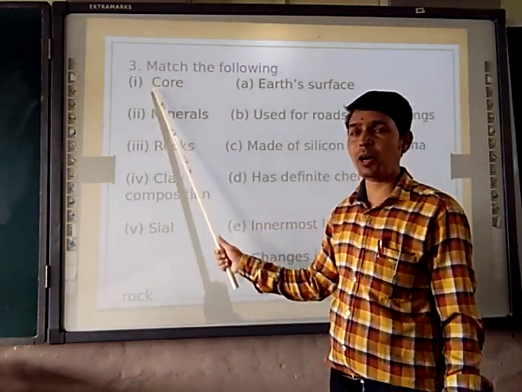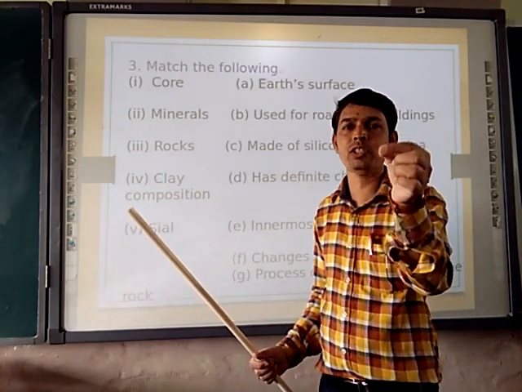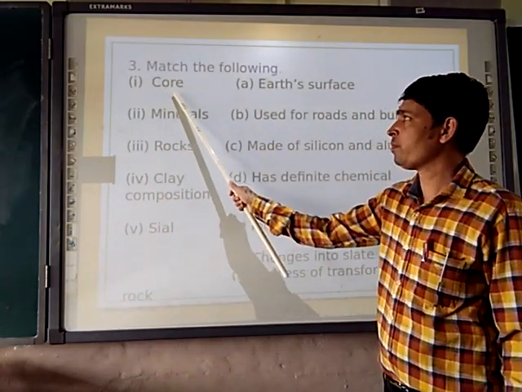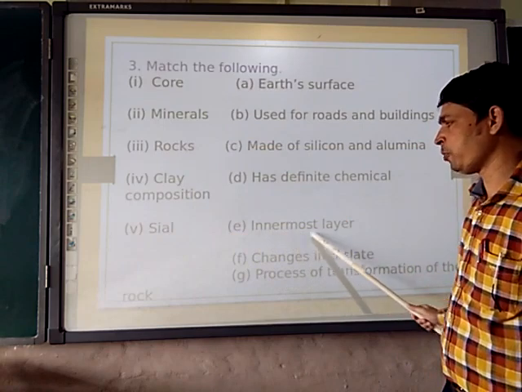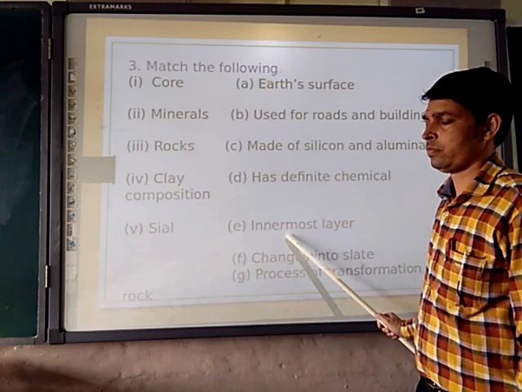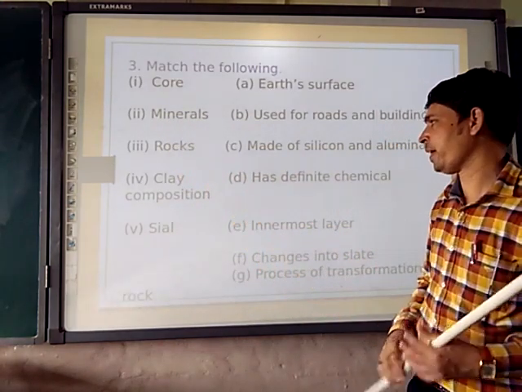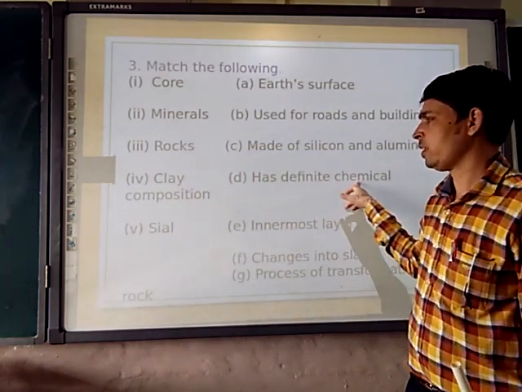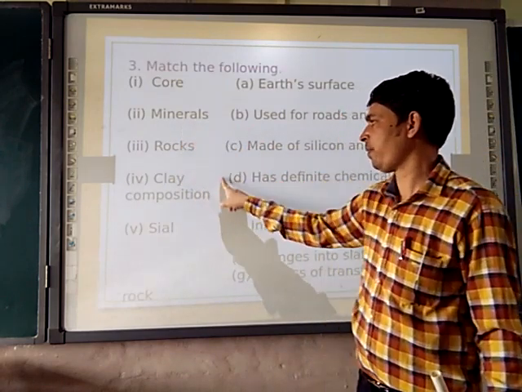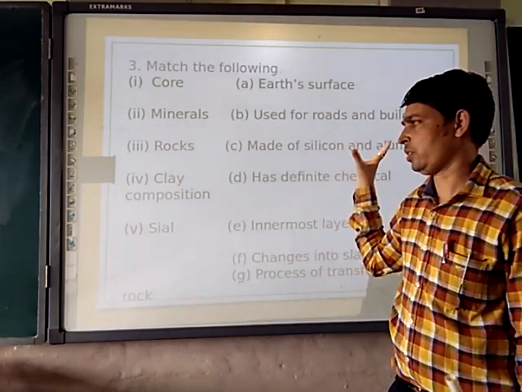A is talking about core. So what is core? Any similarity or specific feature related to core is available here. We will check it. So core, we are directly going to the innermost layer. So the first one, its answer is innermost. Second, minerals. So what are minerals? Minerals have a definite chemical composition. So the second has the answer definite chemical composition.